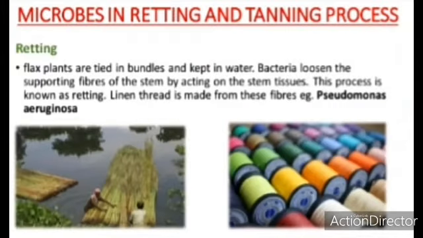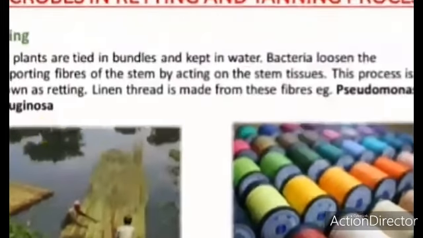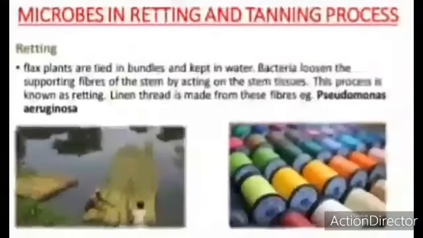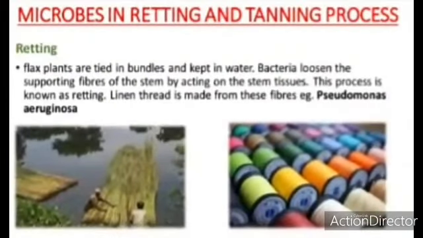And the fourth one is microbes in retting and tanning process. What is retting? Retting is where plants are tied in bundles and kept in water, as shown in the picture.